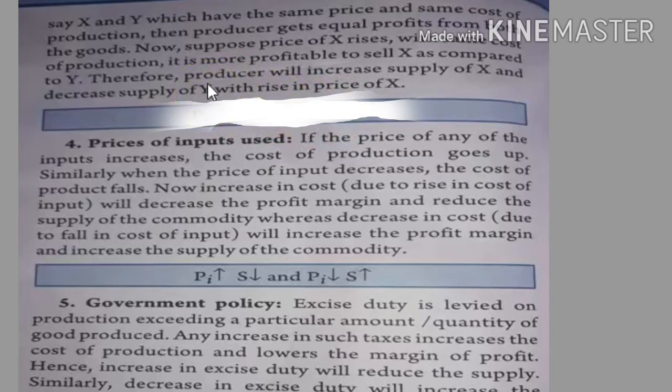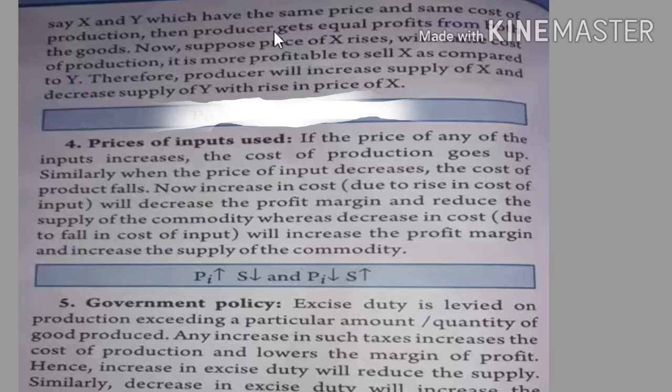So it's on the basis of the same price factor: if two products are produced by a producer at the same rate of cost, and sometimes in the market the price of good X increases, he may think of selling more of X, and as a result he will produce more of the X commodity.